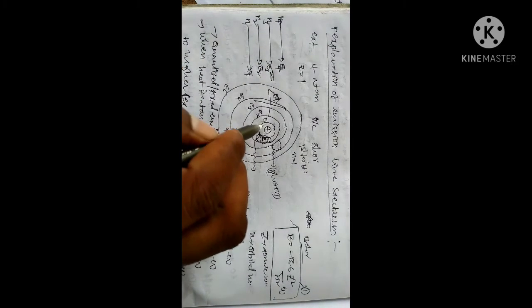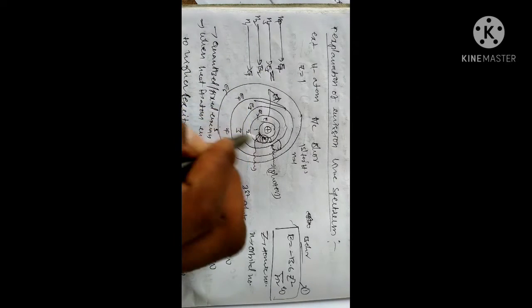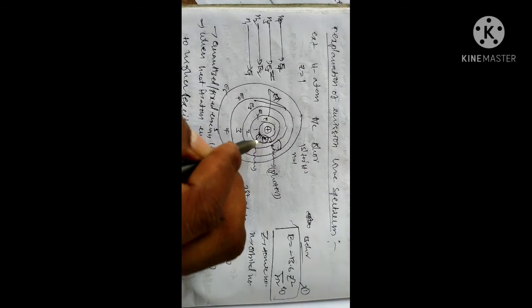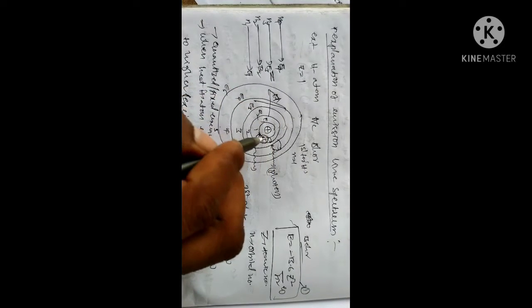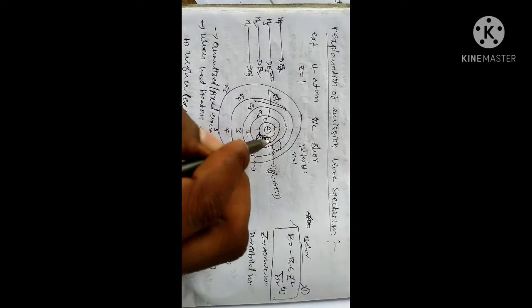That is, it can correspond to the energy atomic spectrums. When a hydrogen atom is heated, the electron jumps from a lower state to a higher state.